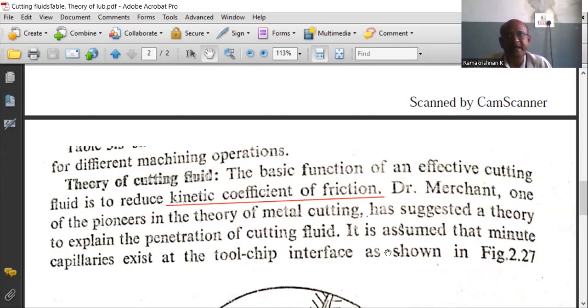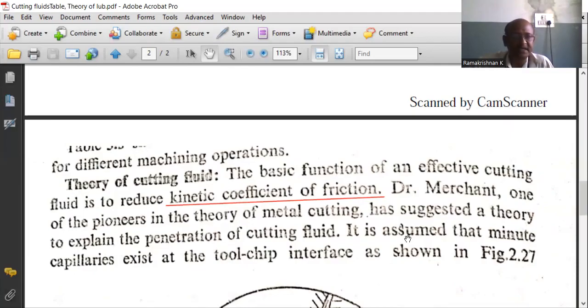Here, the pioneer of the theory of metal cutting, Dr. Merchant, developed a wonderful theory for the penetration of the cutting fluid during the machining operations. He suggested a theory of metal cutting and also suggested a theory for the cutting fluid.